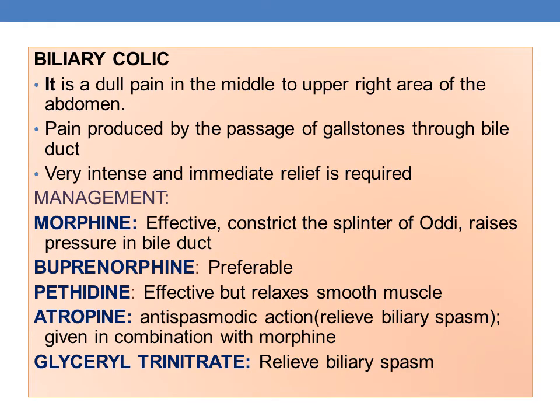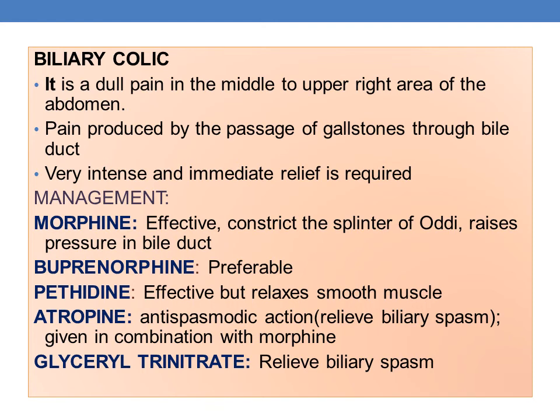Coming to biliary colic. Biliary colic is a dull pain that is produced in the middle to upper right area of the abdomen. The pain is primarily produced by the passage of gallstones through the bile duct. Usually the pain is very intense and immediate relief is required.